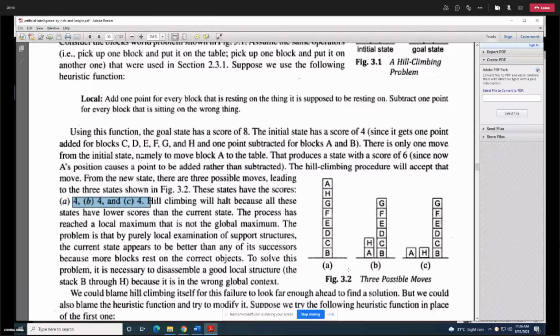So in this case, will the hill climbing search procedure move forward and select a move? Answer me. The hill climbing procedure will accept any move out of A, B, and C. Which move will the hill climbing procedure accept? C. Who answered this one? Comment.